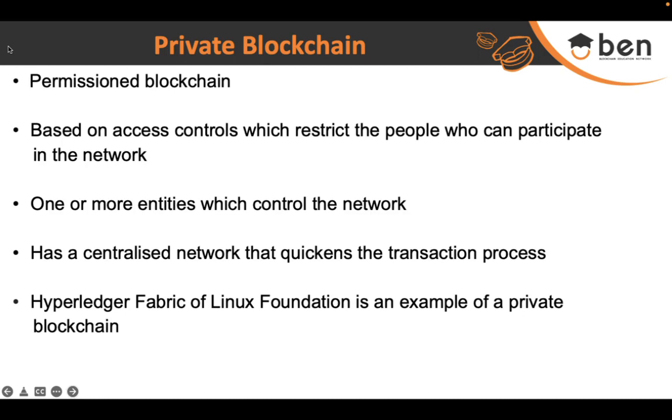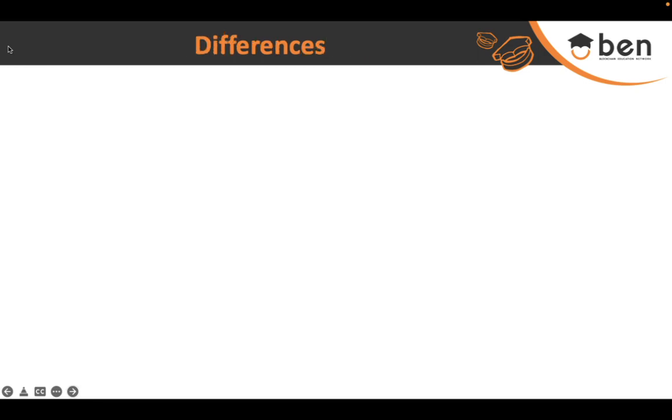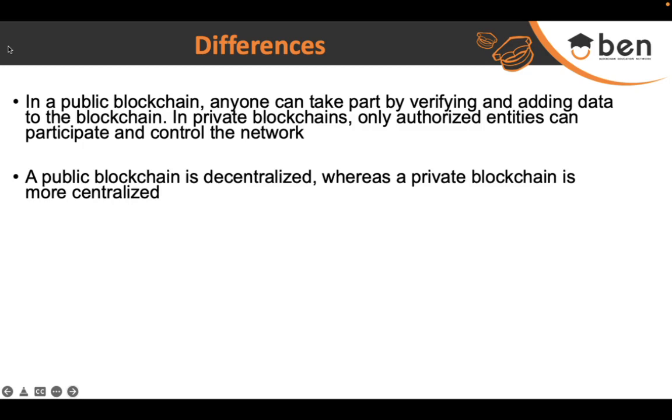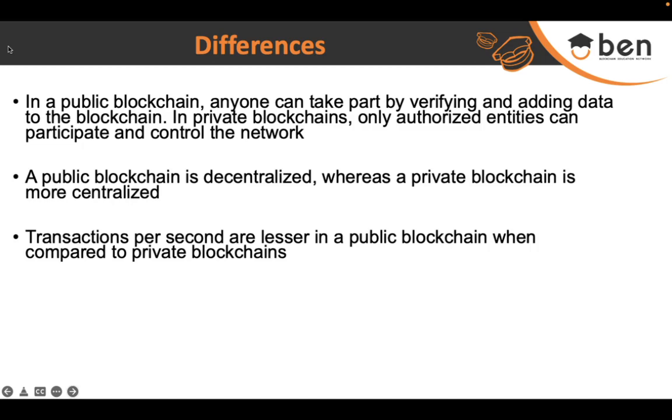So now we understand that there are two types of blockchains, public and private. Public blockchain is truly decentralized and anybody can be a part of it. It's a totally permissionless blockchain, but in a private blockchain permissions are involved. Let's have a look at the differences. In a public blockchain, anyone can take part by verifying and adding data to the blockchain, but in a private blockchain, only authorized entities can participate and control the network. A public blockchain is truly decentralized, whereas a private blockchain is a more centralized version of a blockchain.